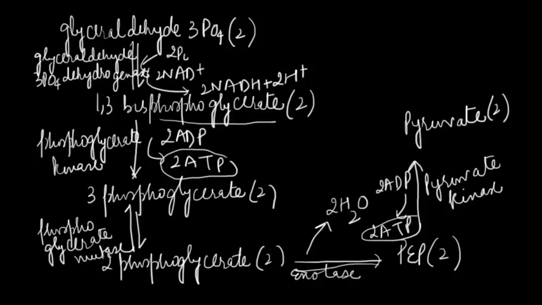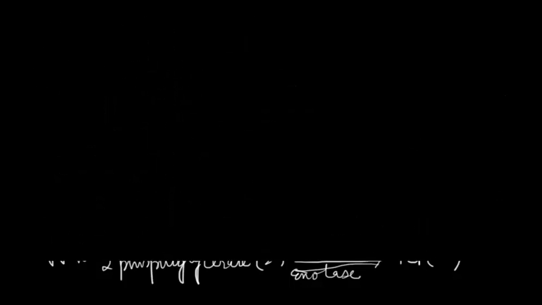One other thing is that the energy in the payoff phase is also conserved in the form of two molecules of NADH. Next, the end product, that is pyruvate, which is formed in glycolysis, has three different fates.